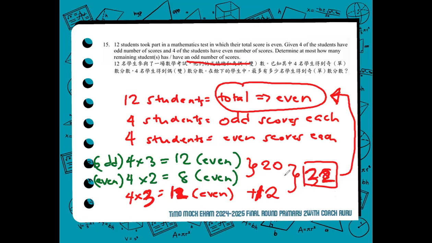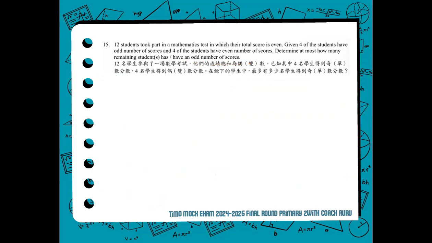So to answer the question, at most how many of the remaining students, the 4 of them, could get odd number. So we assume that their score is 3. So 4 times 3 is 12. As we add it to the other result, it will give a total of an even score. So to answer number 15, the answer is 4. All right. Now we proceed to the next item.